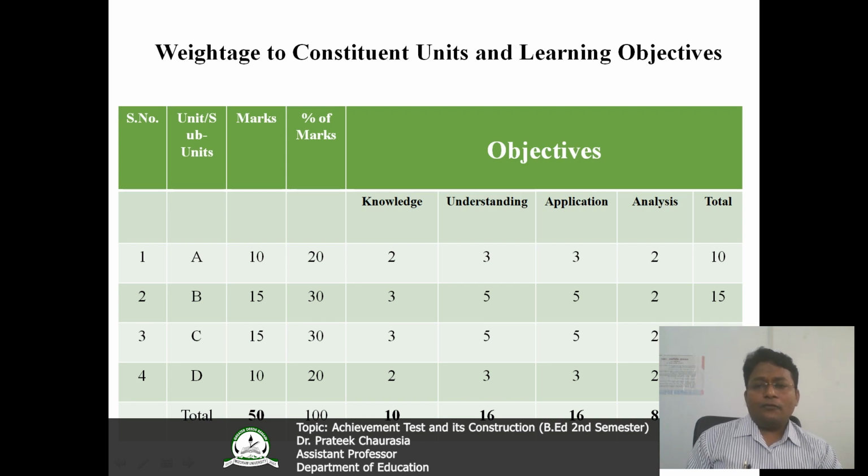And these are further subdivided on the basis of objectives. Here weightage has been given to the knowledge, understanding, application, and analysis level. As you all know, these are the 4 cognitive levels. So look, you can see the numbers here. At the knowledge level, 2, 3, application 3, analysis 2, and total 50 marks test we are going to construct.